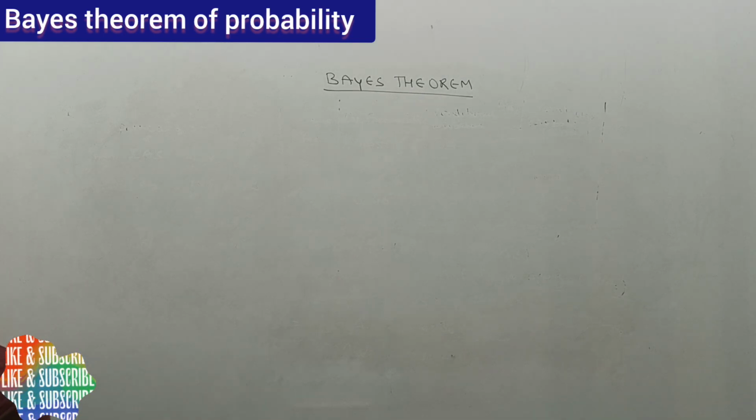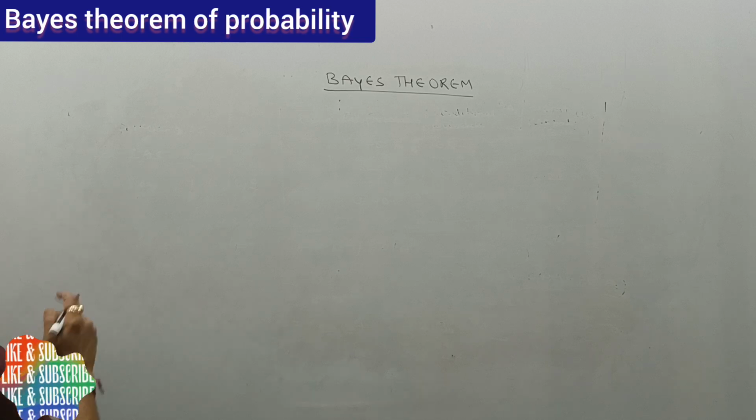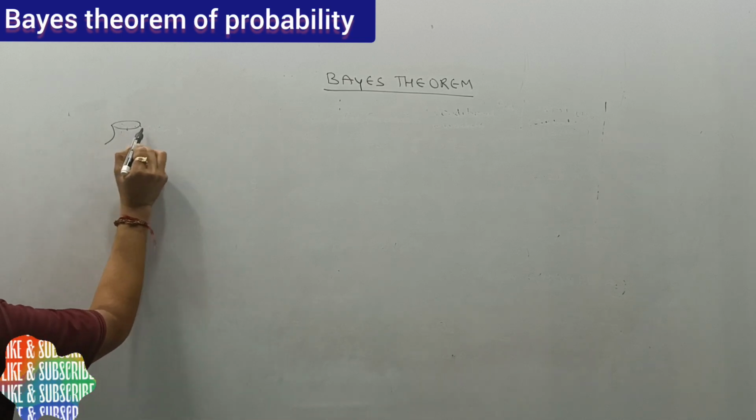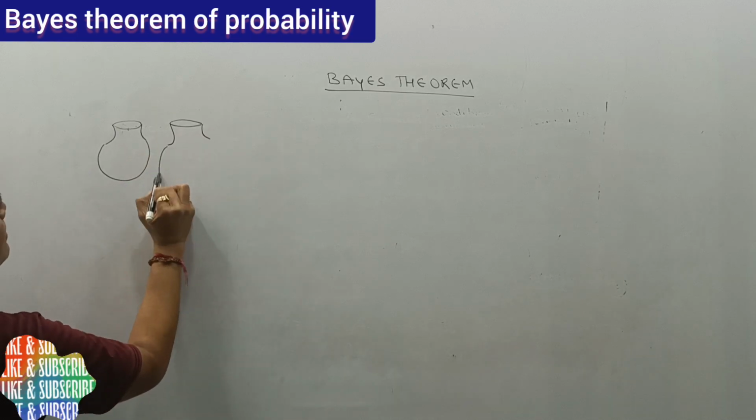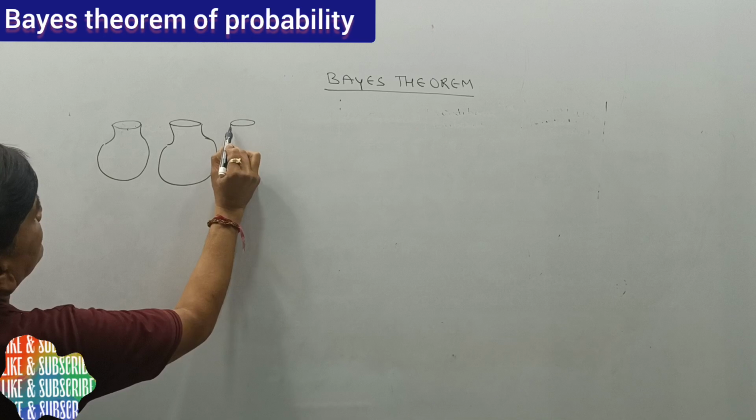3 urns contain marbles of different colors. There are 3 urns: the first one is this, the second one is this, and the third one is this.